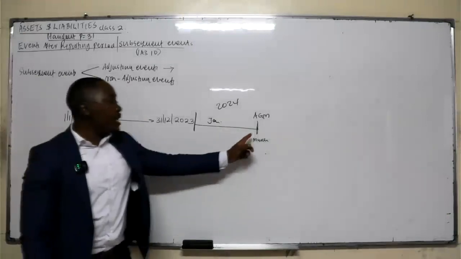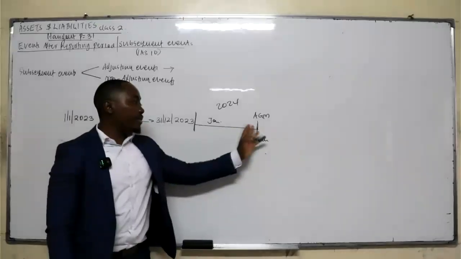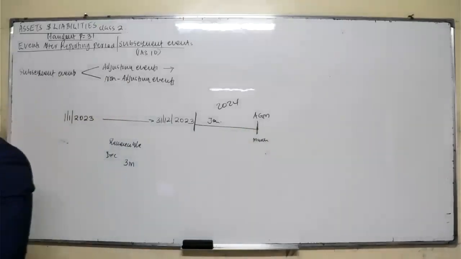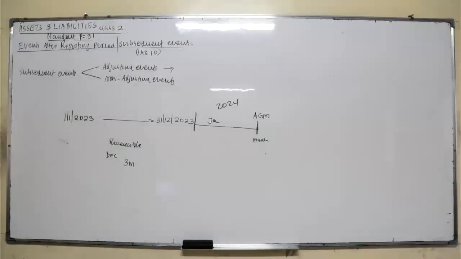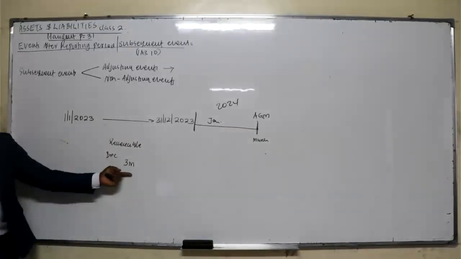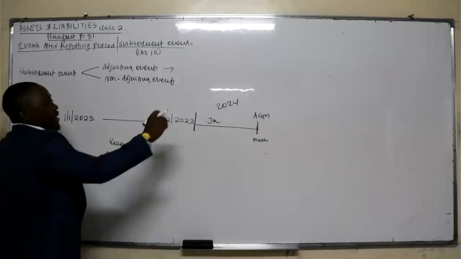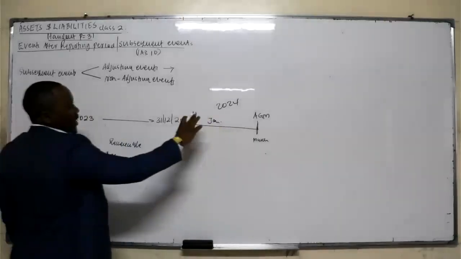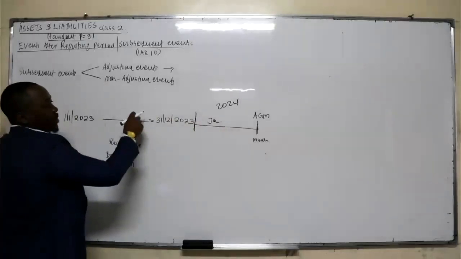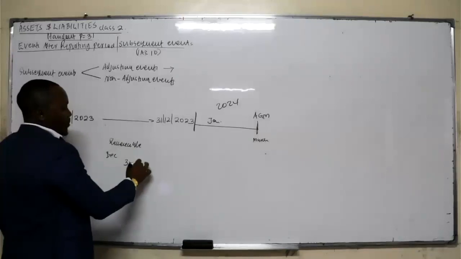Remember, you're holding your AGM in 3 months' time, in March. Will you tell your shareholders that you're expecting an amount of 3 million, knowing very well you will never recover the 1 million from the debtor who was declared bankrupt? In that case, even if he was declared bankrupt in the following year, the transaction relates to this financial year, so it needs to be adjusted, with the bad debt being 1 million.